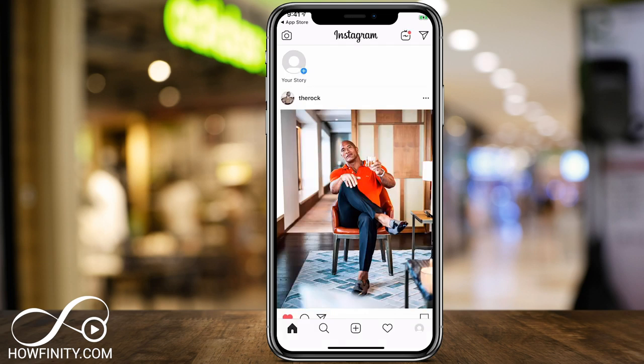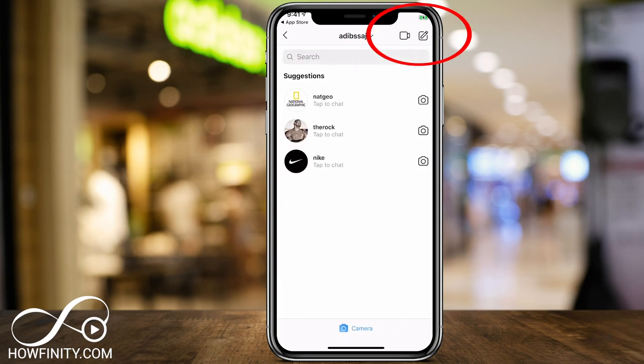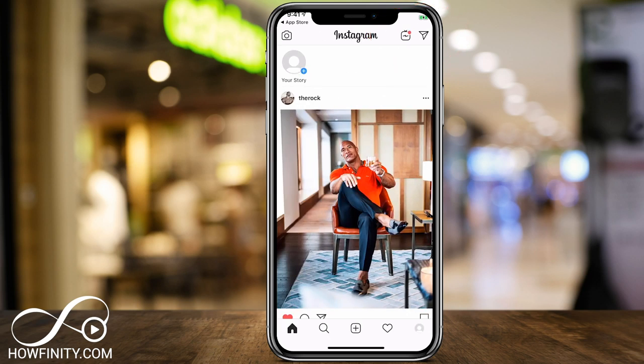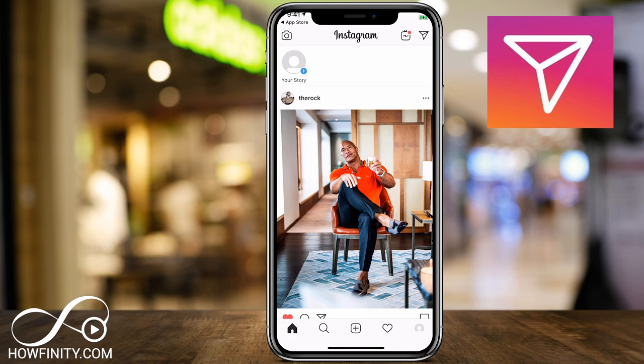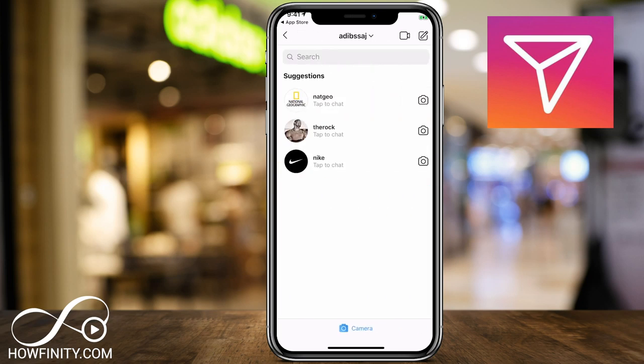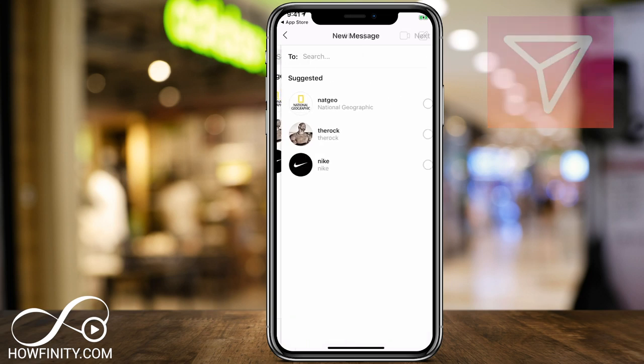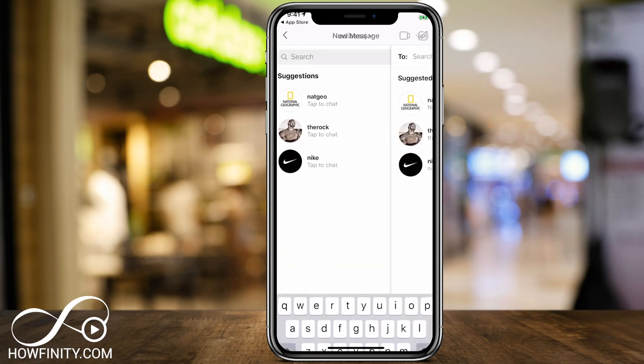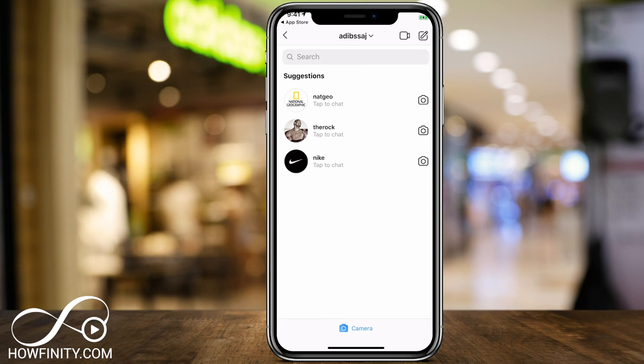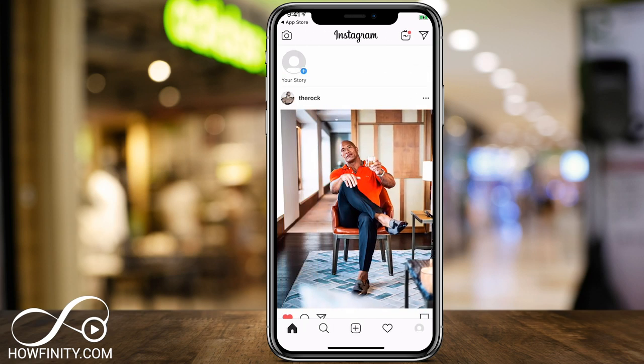So again, on the homepage, we're on the Instagram feed, but if you look on the top right, you have direct messages. That's the airplane icon. That's a different platform basically where you could message people. It's like WhatsApp or Facebook Messenger. So I could press that and basically choose people to message. I have a complete video about that, so I'm not going to go into it, but you could basically compose a message to anyone that you're following here or you're not following. You could also video chat and a lot more under direct messages.